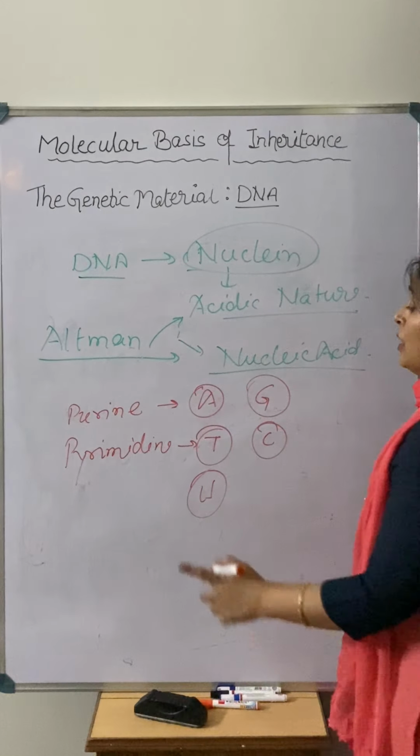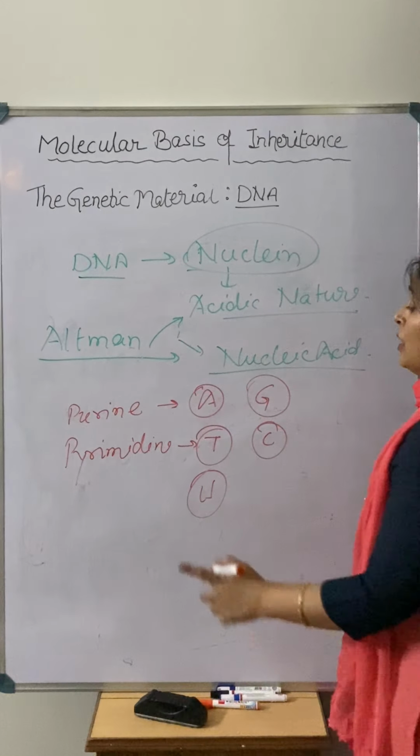What we call it as a Chargaff rule. It's very important, children. What he told us? He told us that the association of the adenine to thymine, guanine to cytosine is always constant and equivalent to 1. So this is what we call a Chargaff rule. Very important for the nucleic acid, right?